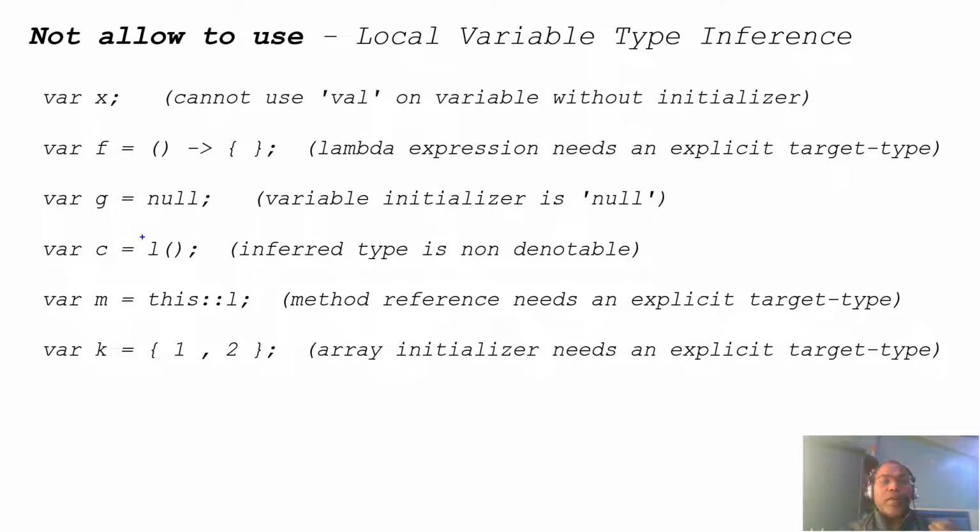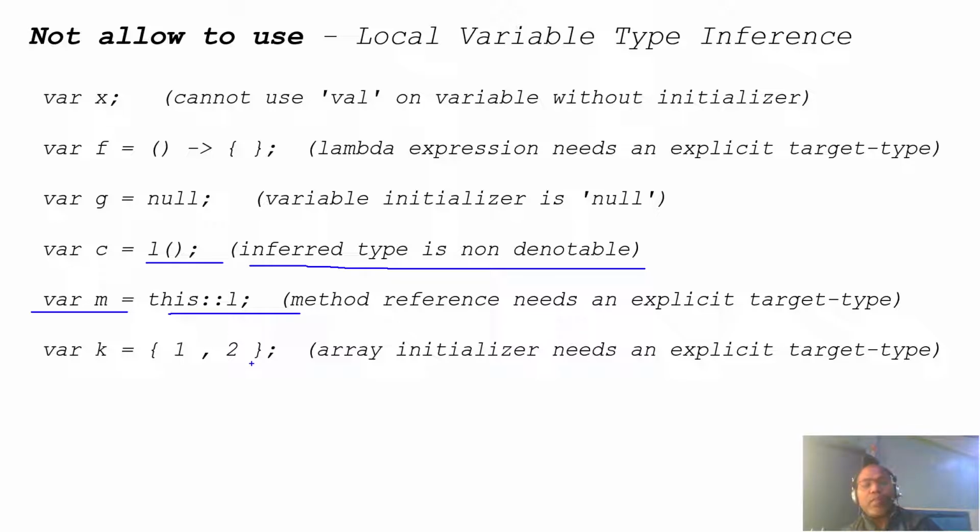Similarly, even if you are writing methods that return something, the inferred data type is none. Similarly, if you are writing some method references that return something, that is also problematic. You cannot figure out the exact data types.